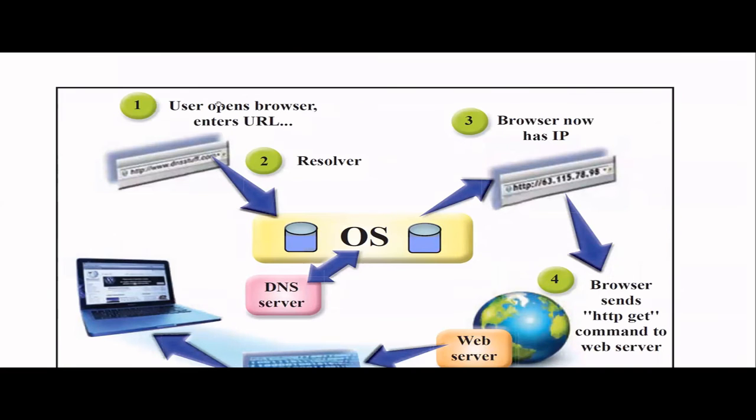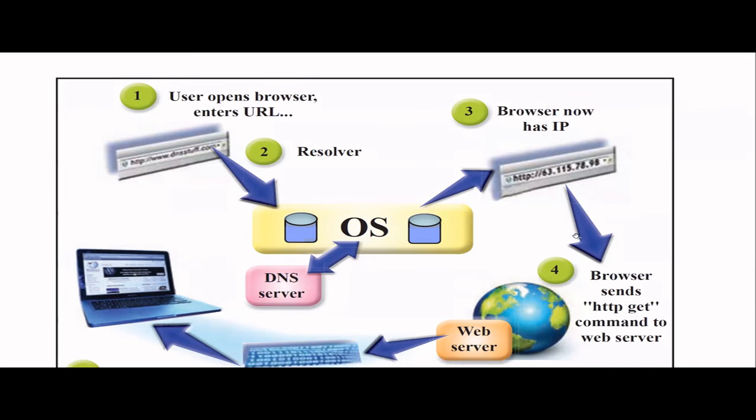Now see, the user opens the browser, enters the URL, right? www.google.com. So here there is a resolving part happening, right? There's a DNS server, and the DNS server will resolve this URL into an IP address. Now the browser has the IP address, right? An IP address is four decimal numbers, separated with the decimal point.